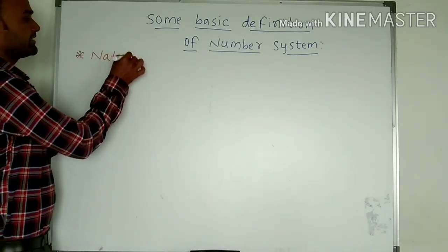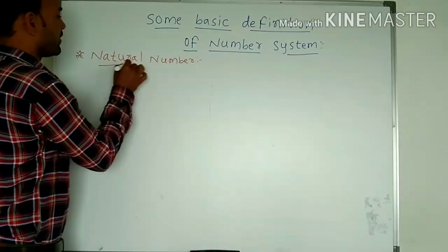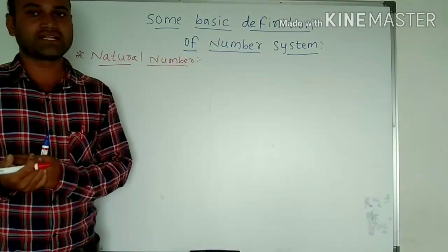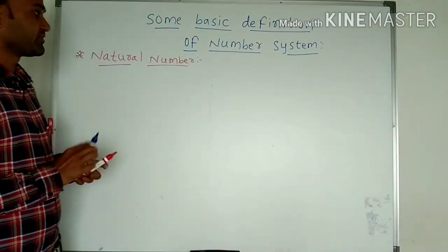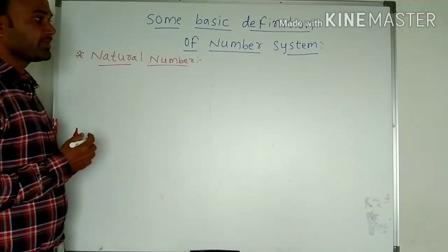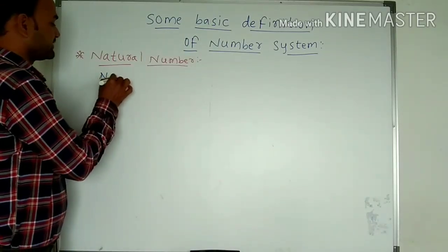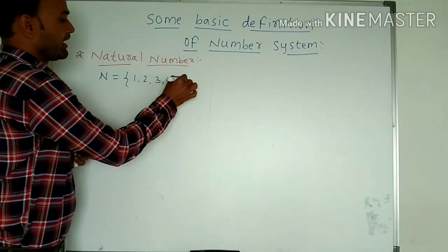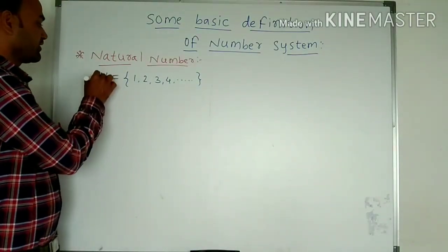As we know, natural numbers are the numbers that start from 1, 2, 3, 4 and so on. Such types of numbers are called natural numbers. The natural number is denoted by N. So we can write N is equal to 1, 2, 3, 4 and so on. All such numbers are called natural numbers.